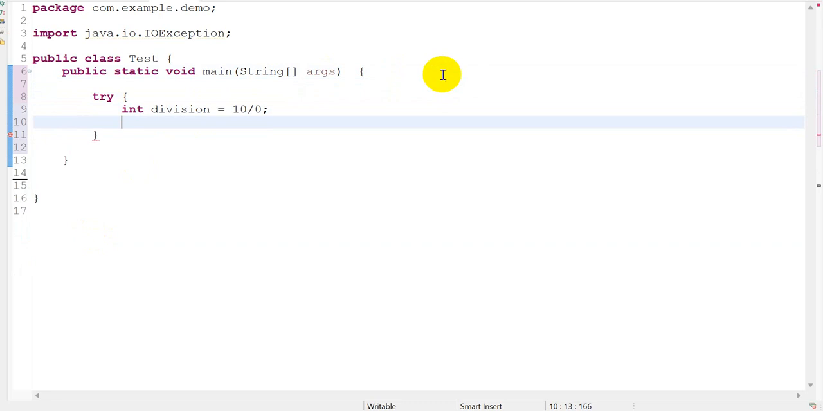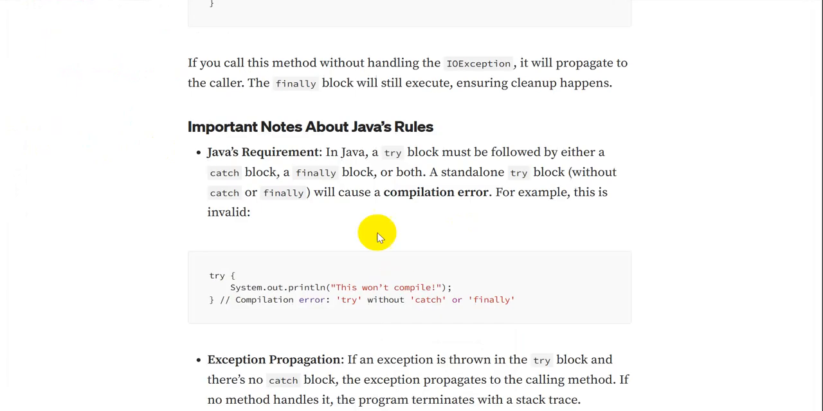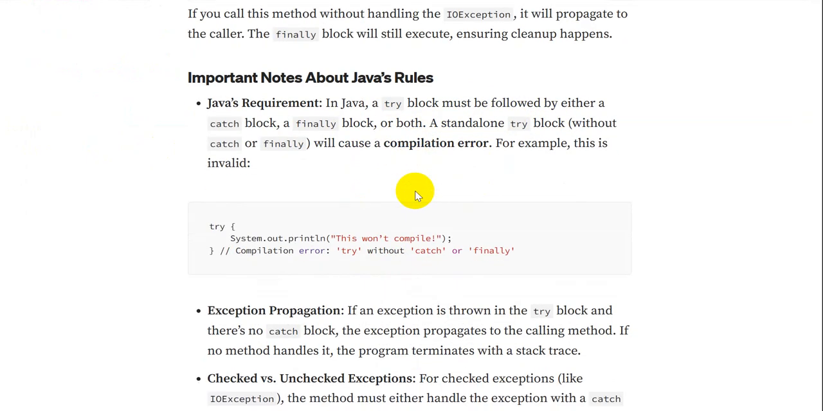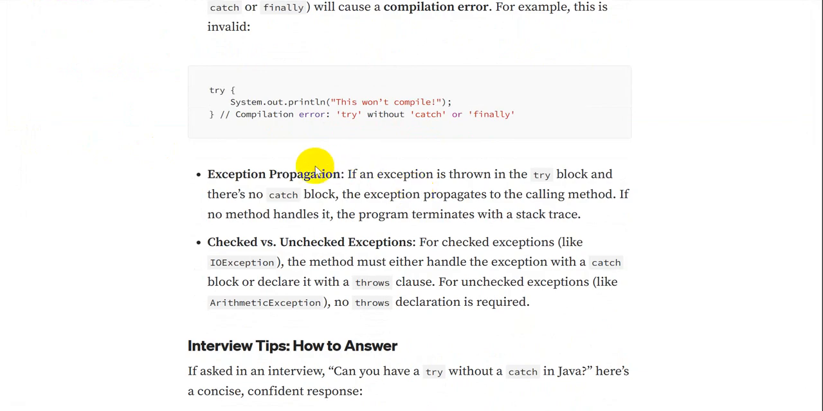Now if you see here, I am only writing a try block. There is no catch block, there is no finally. Here we are getting a compilation error, that is a syntax error: insert a finally block to complete the block statement. So this is an important point. In Java, a try block must be followed either with the catch block or the finally block. Otherwise we'll get a compilation error.